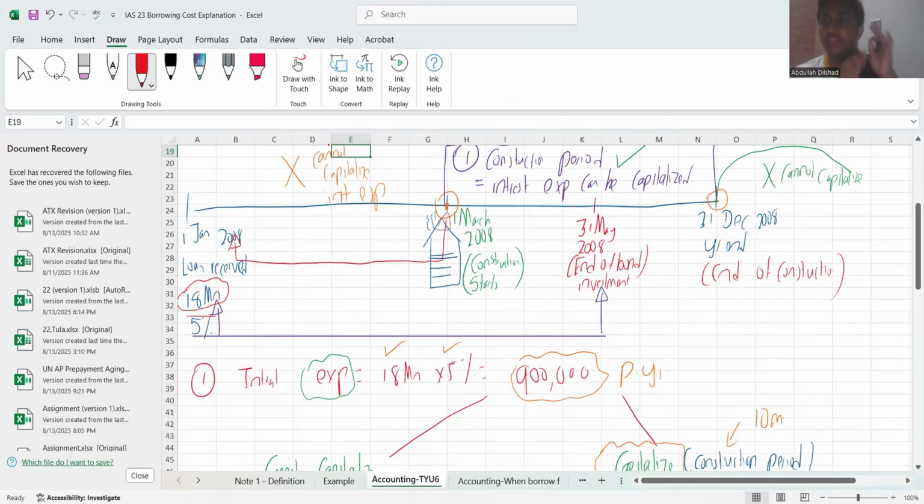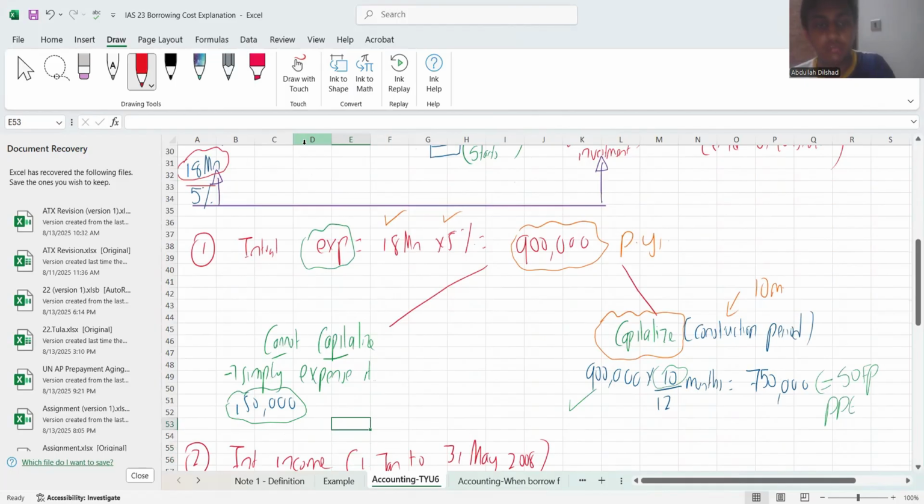Now see where you're standing from 1st January to 1st March. Did you start constructing the building? No. Since you have not started constructing the building, you cannot capitalize. So what would be the treatment of 150,000? Simply expense it to your P&L, or you can call it finance cost or expense.